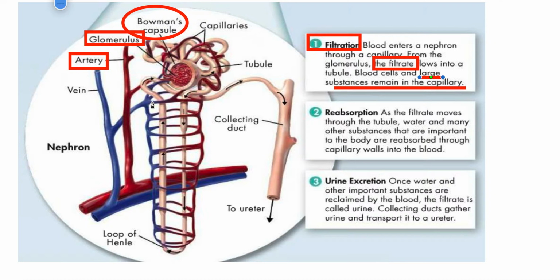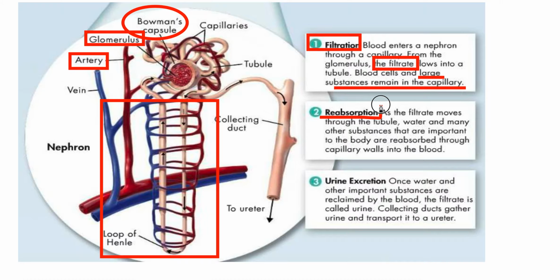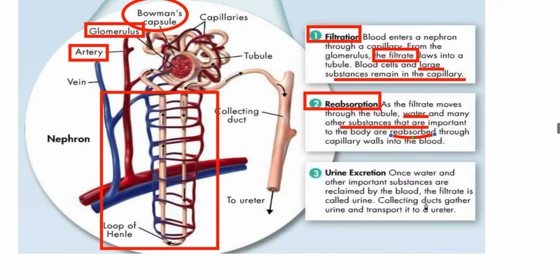After that, the blood will go down into this U-shaped tube. You can see this U-shaped tube. This is called the loop of Henle. So the second process takes place over here in this U-shaped tube, which is called reabsorption. In this reabsorption, the water and many other important substances that were lost from the blood in the glomerulus are reabsorbed. Okay, so they are reabsorbed and go back into the capillary wall.